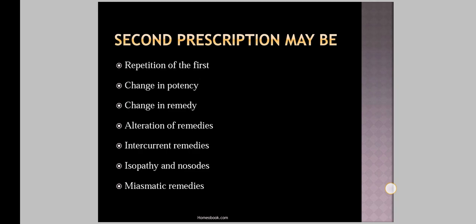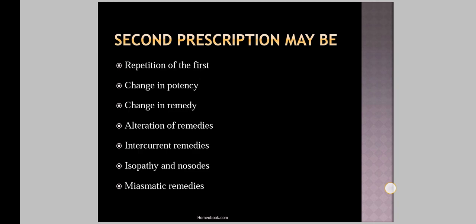That is, we have to use the cognate remedy of the first prescription. As for example, causticum is a first prescription for acute case. After application of causticum, all the symptoms are relieved, but suddenly the patient gets an acute attack of sciatica. Now a cognate of causticum like colocynth should be our second prescription, which gives the immediate relief to the patient on his acute symptom, after which causticum may come in again for a complete cure.